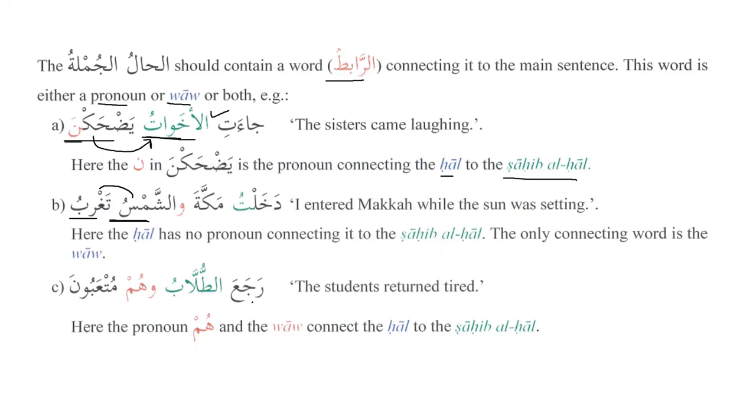For example, we can see over here, Raja'at tullabu wa hum mut'abuna. So the students, we know it's masculine and it's plural. So that's why we have to use that form for it. Mut'abuna, the students returned tired. So here we are talking about the hal of the students. However, we can see that this is a nominal sentence and we have waw al-hal. And after waw al-hal, we have the subject and the predicate. So hum will be subject and mut'abuna will be predicate. However, we know in this sentence that mut'abuna is describing the hal of the students. Yeah, so that's why we can see mut'abuna.